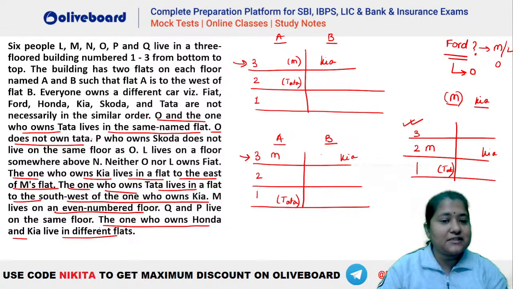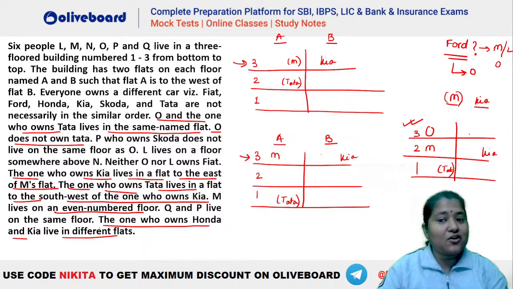Now what is given? O does not own Tata, and O and the one who owns Tata should live in the same named flat. So where should we have your O? The only possibility will be O here. You can see O has to be here, because O and Tata should have the same named flat and O should not own Tata. Okay, that is done. Now, the one who owns Skoda does not live on the same floor as O.